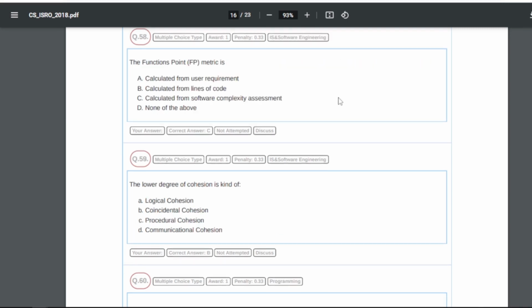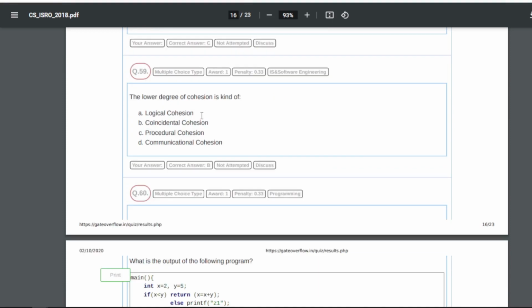58 is, the function point metric is what? So for this answer is C, that is the function point metric is calculated from software complexity assessment. C will be the answer. The lower degree of cohesion is a kind of what? So the lowest degree of cohesion is coincidental cohesion, right? So the lowest degree of cohesion is a kind of coincidental cohesion.